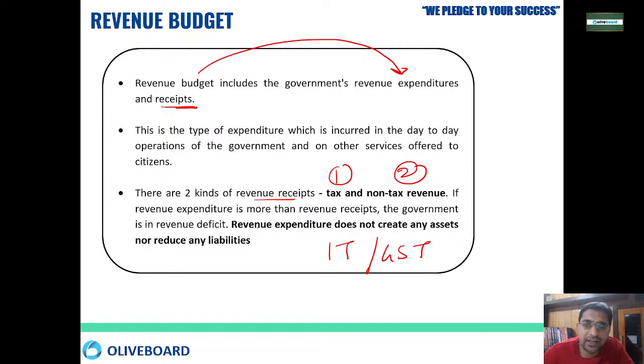Revenue expenditure does not create any asset, nor does it reduce any liability. That means whatever revenue the government is getting is the government's own money.